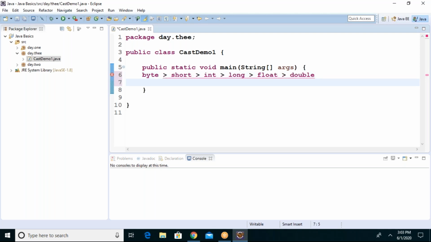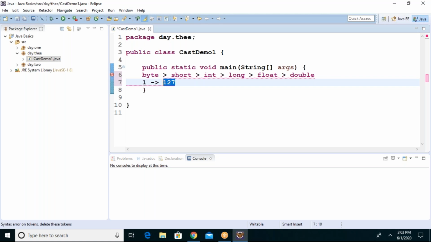This is the sequence of data types based on their sizes. Which is the least one? Byte. It is 1 byte. It takes 1 byte of space and can store only small values, up to 127. If you try to give 130, it won't accept.